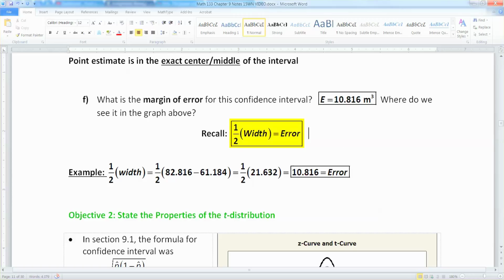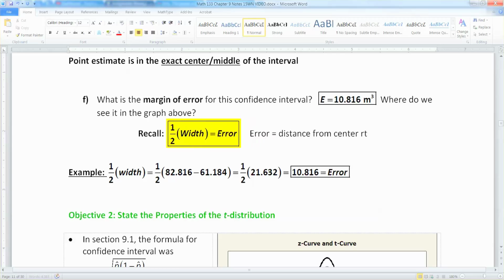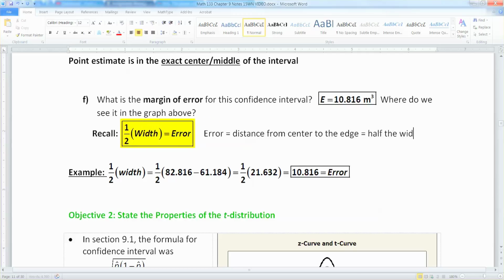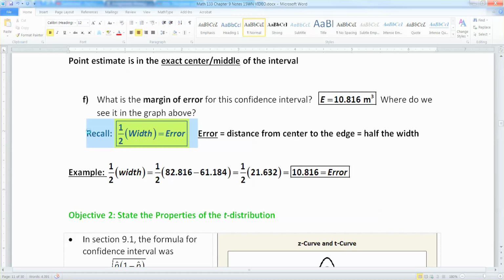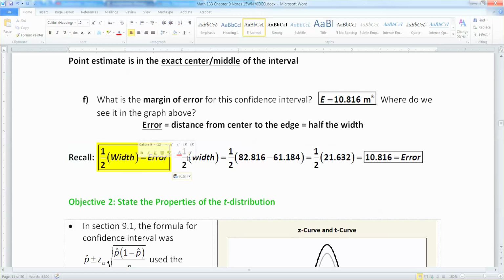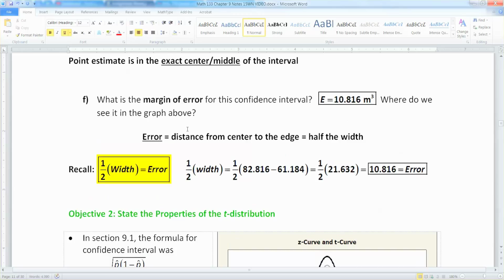So where do we see it in the graph? The error is the distance from the center to the edge, which is half the width of your interval. And then I'm just going to put this part right here. Right, so we learned that back in section 9.1, and it's still holding true in section 9.2, that your error is half your width. So this is another way to find the exact same number, which is 10.816.